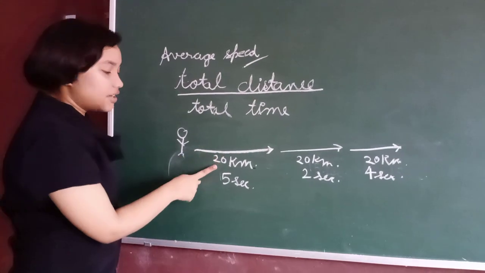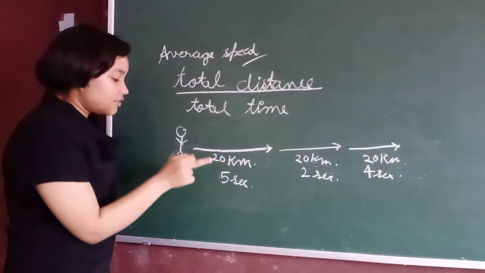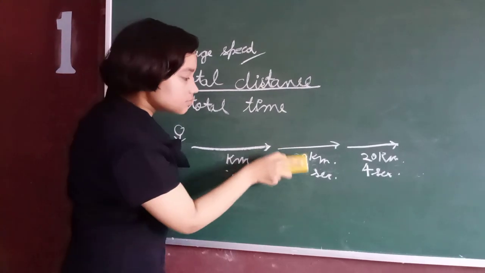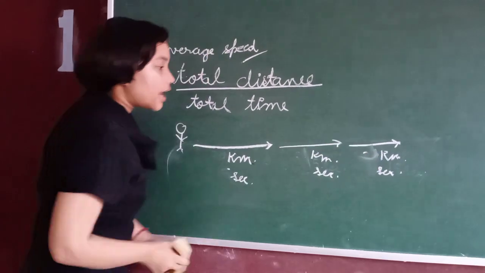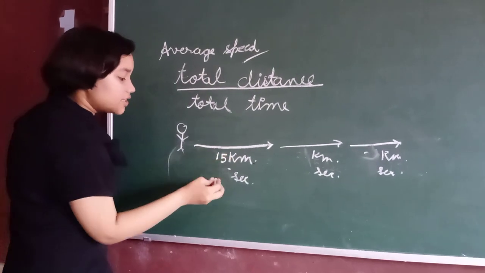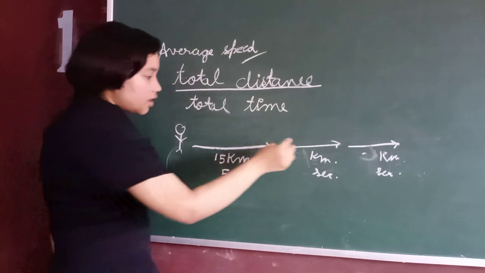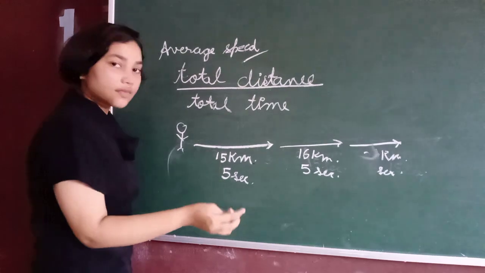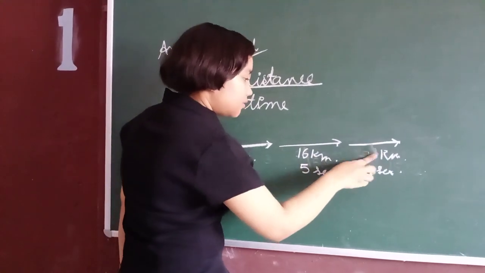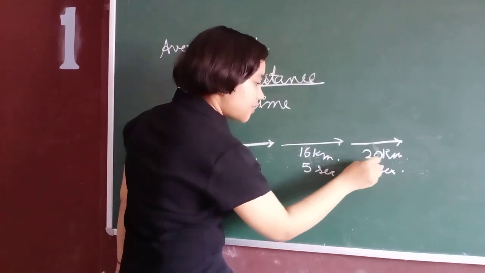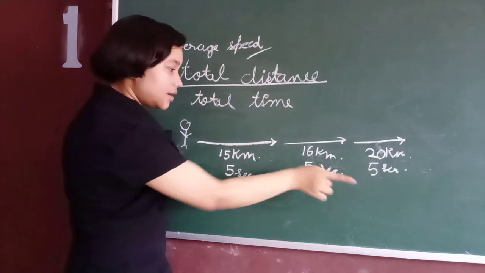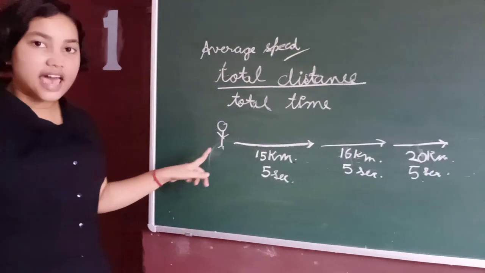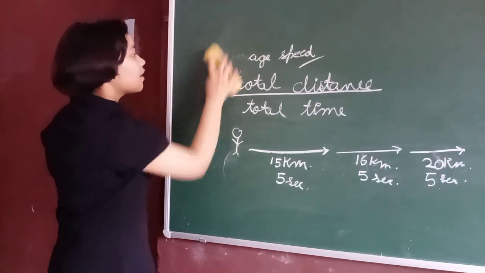We can also vary the distances in the same time, like 15 kilometers in 5 seconds, another 16 kilometers in 5 seconds and 20 kilometers in 5 seconds. The times are the same and the distances are different, so this person also has non-uniform speed.